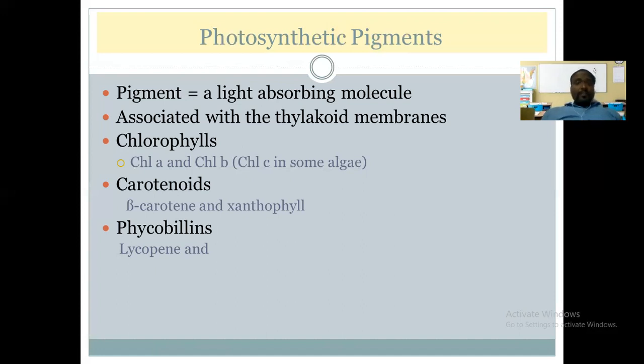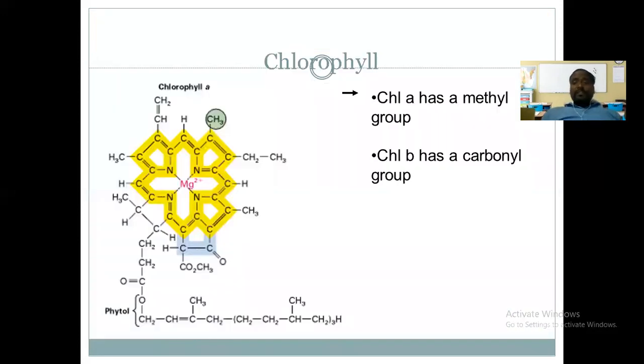Now you see this is the structure of the chlorophyll molecule. The only difference in the structure between chlorophyll A and chlorophyll B is that in chlorophyll A there is a methyl group, whereas in chlorophyll B this methyl group is replaced by an aldehyde group, that is the CHO group. You can see here this methyl group is attached to one of the rings.